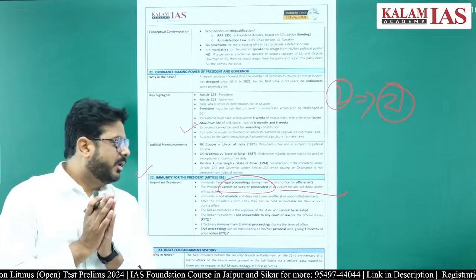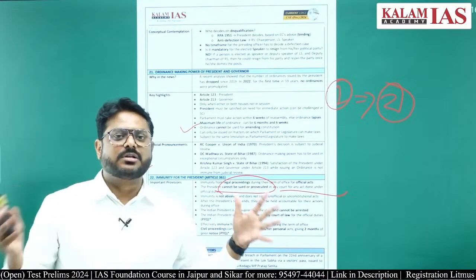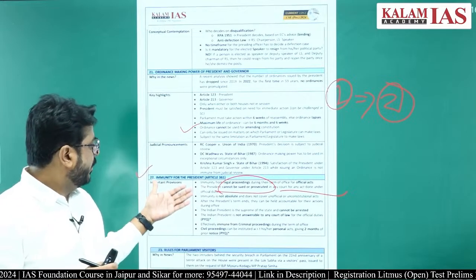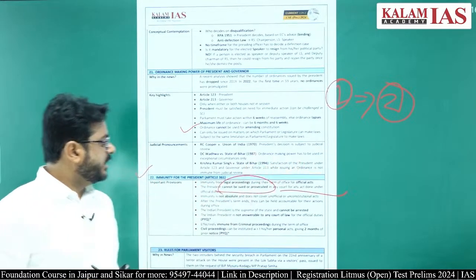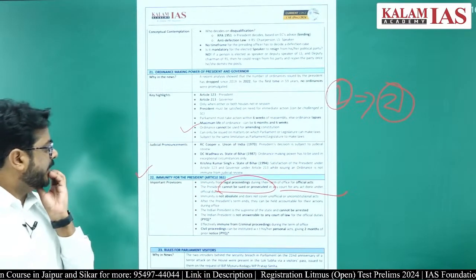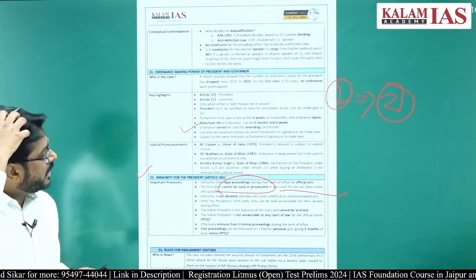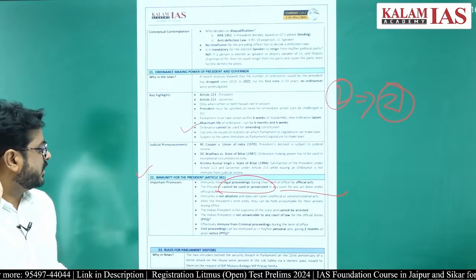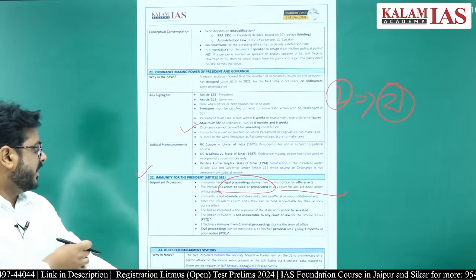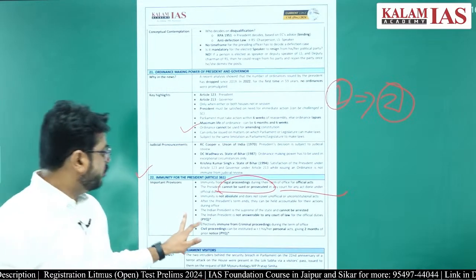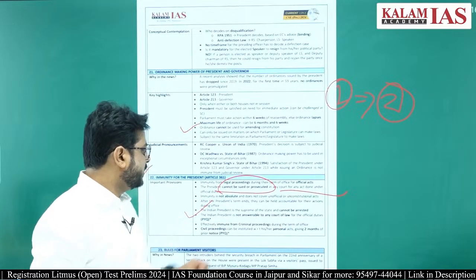Whenever the president does their official duties, for that reason the person cannot be sued or prosecuted in any courts, right? The immunity is not absolute and does not cover unconstitutional acts. The Indian president is not answerable to any court of law for the official duties.